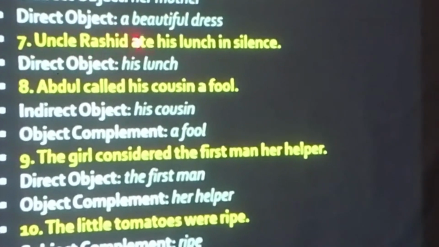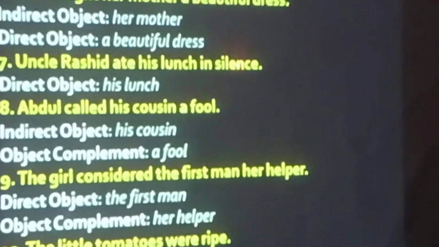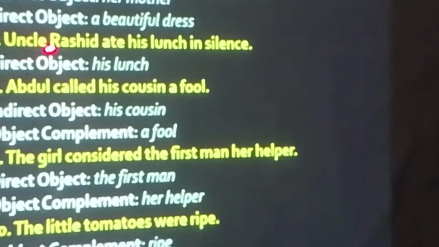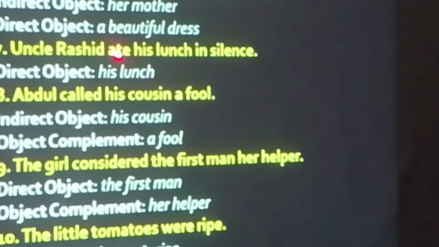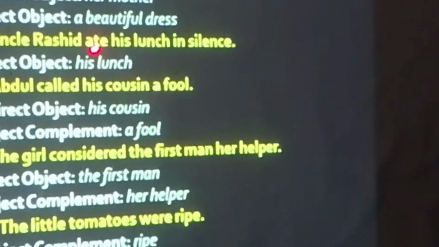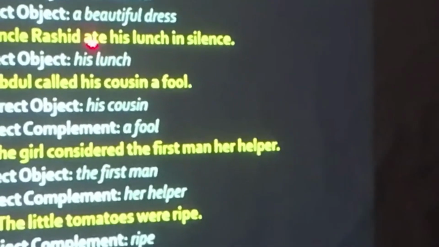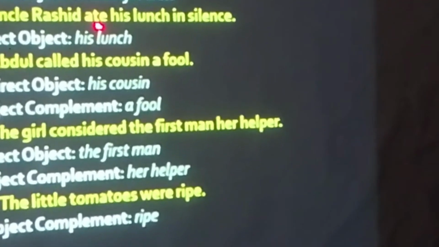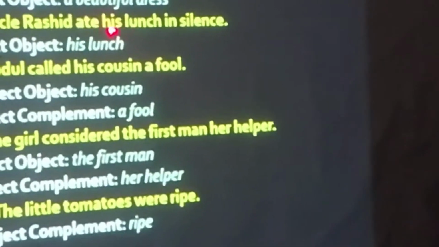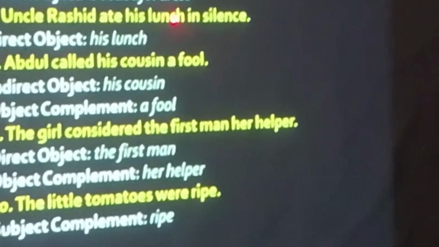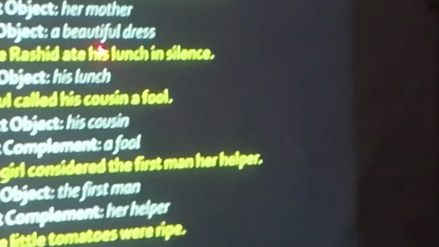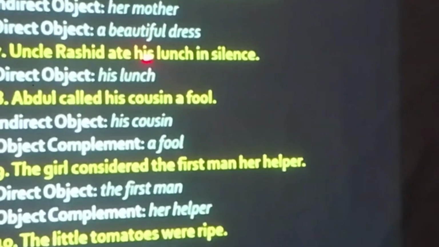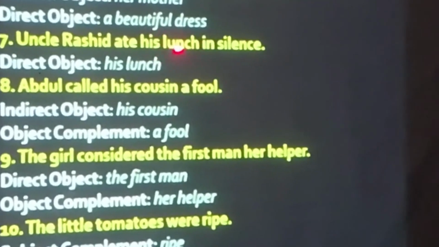Next one is, Uncle Rashid ate his lunch in silence. What is Uncle Rashid? Subject. Well done. Ate, I think second form. Eat, ate, eaten. Ate is the second form of eat. Clear? So ate. What is his lunch? Direct object. Again direct object, because the action of eating is directly affecting